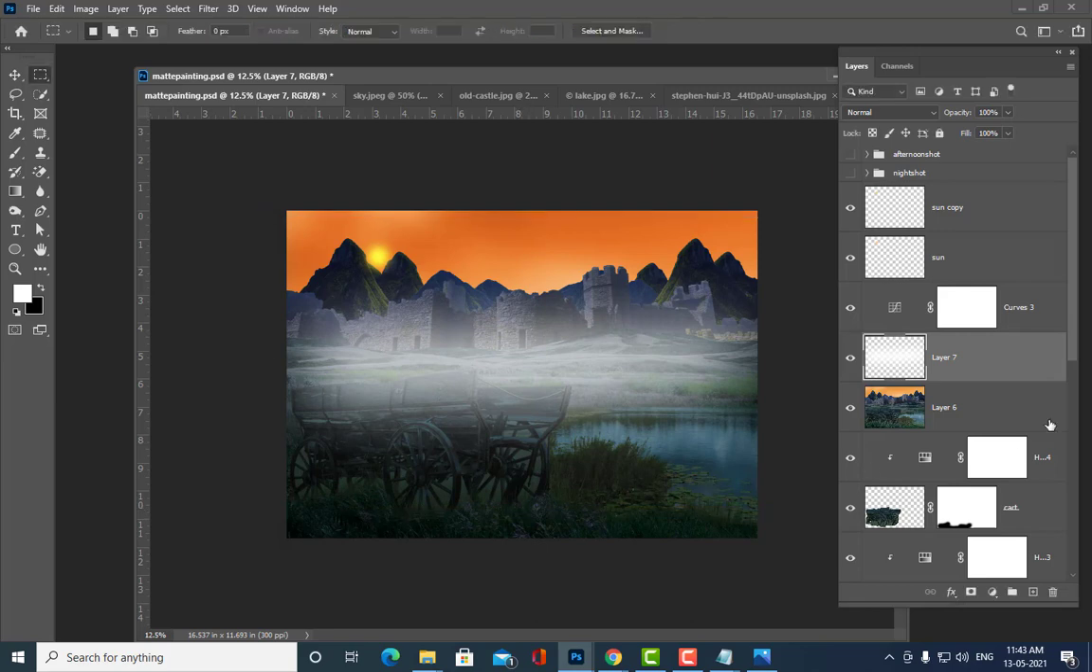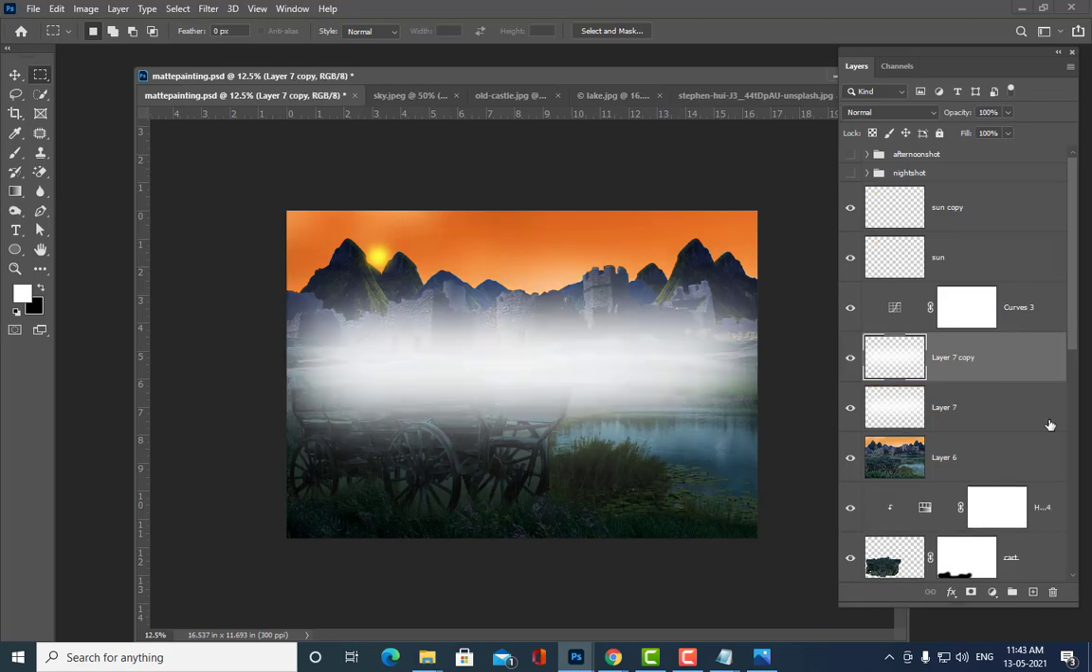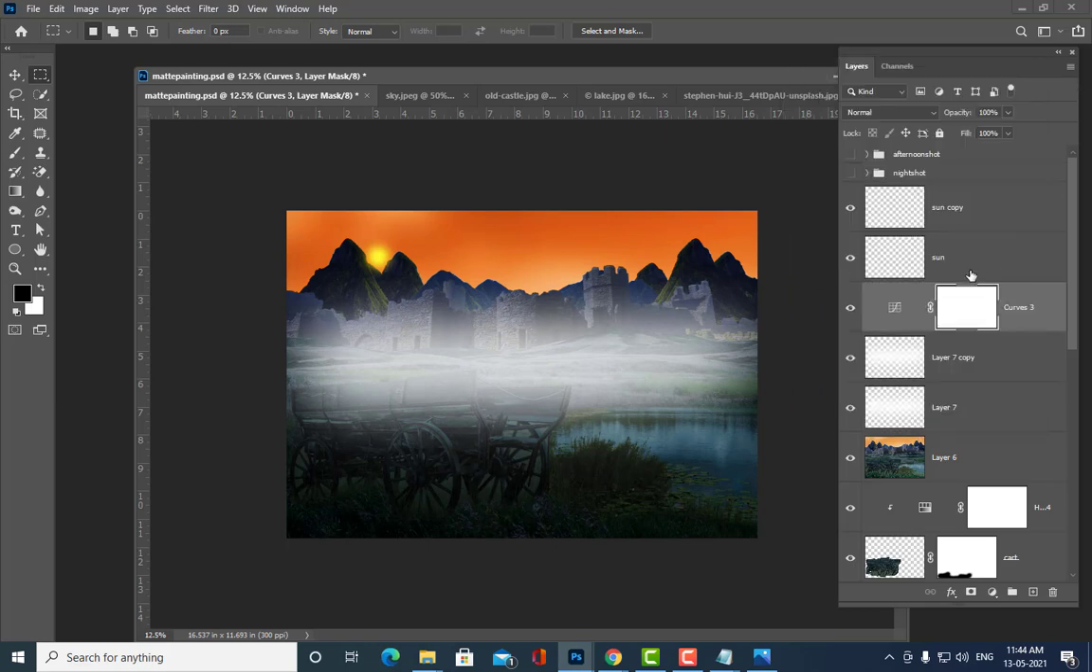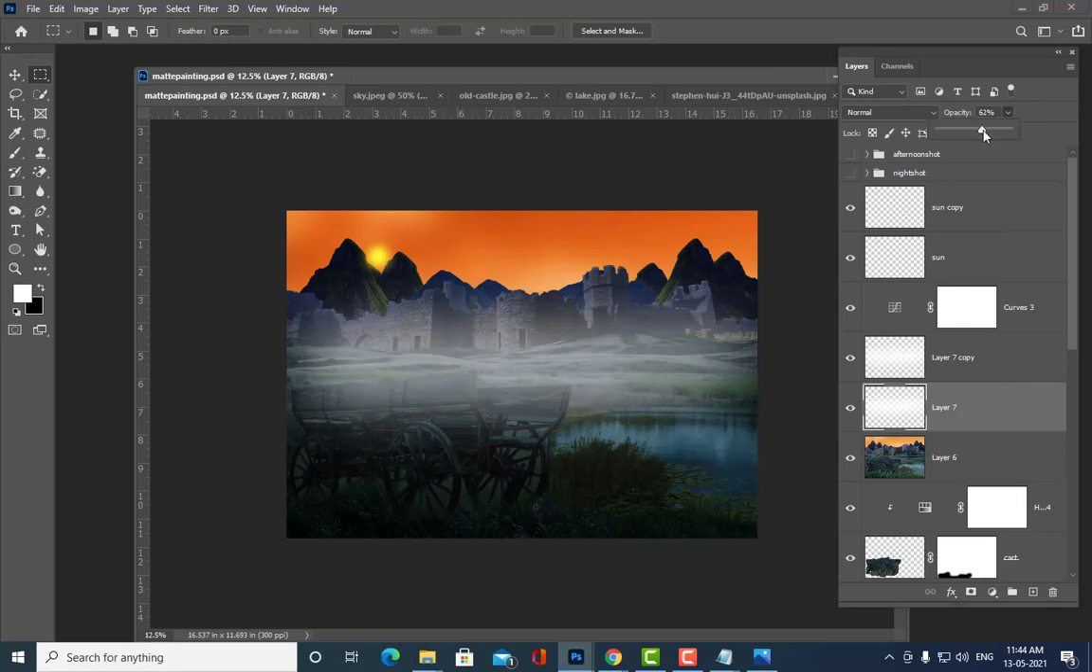And if you want this fog to be a little bit more intense, you can duplicate this with Ctrl J, and you can also reduce the opacity for this. And the final touches we are going to do is, I am going to make it more dim. And also we will make this fog a little bit less. It should not be too intense, otherwise it will look artificial.